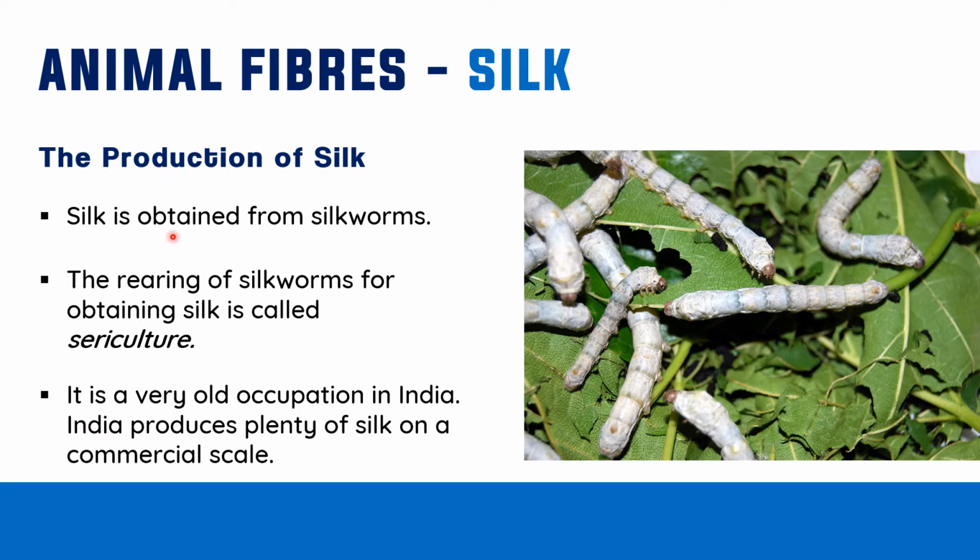Silk is obtained from silkworms. In this picture you can see the silkworms. The rearing of silkworms for obtaining silk is called sericulture. So what is sericulture? The rearing of silkworms. Rearing means looking after the animals by providing them food and shelter.